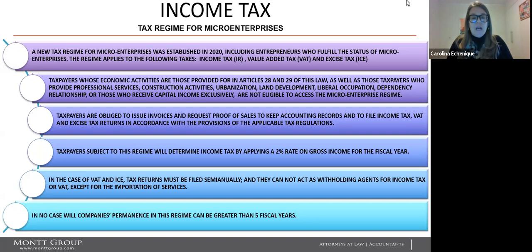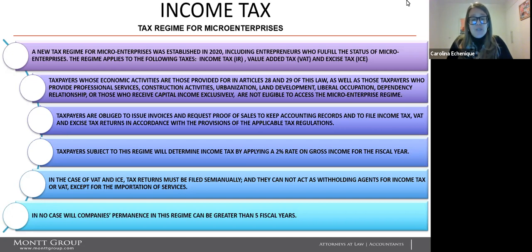Taxpayers whose economic activities are those provided for in Articles 28 and 29 of this law, as well as those taxpayers who provide professional services, construction activities, urbanization, land development, liberal occupation, dependency relationship, or those who receive capital income exclusively, are not eligible to access the micro-enterprise regime. Taxpayers are obliged to issue invoices and request proof of sales, to keep accounting records, and to file income tax and excise tax returns in accordance with the provisions of the applicable tax regulations.